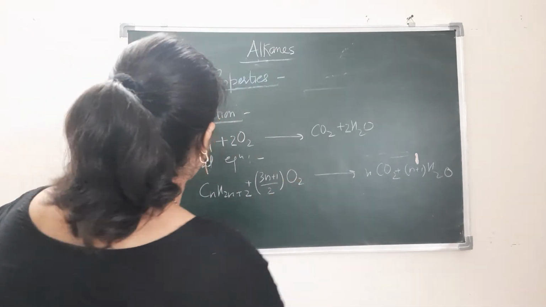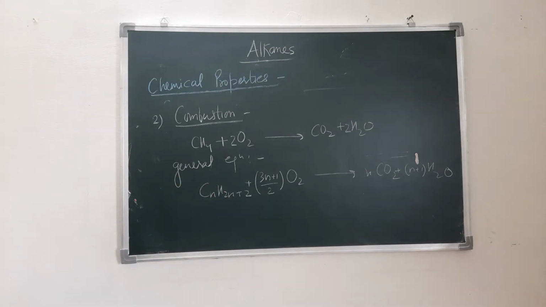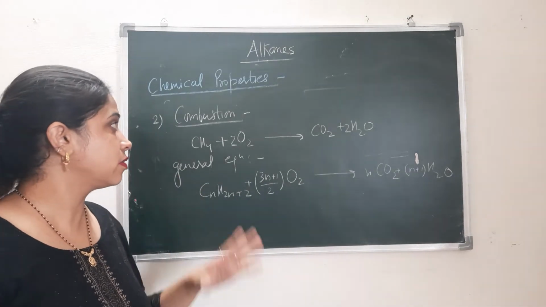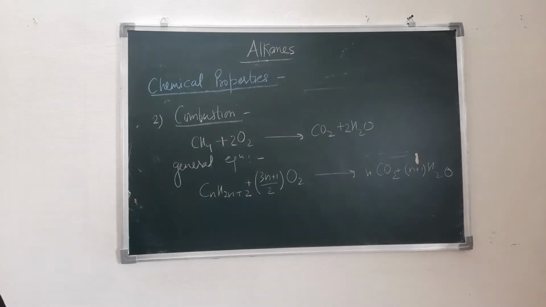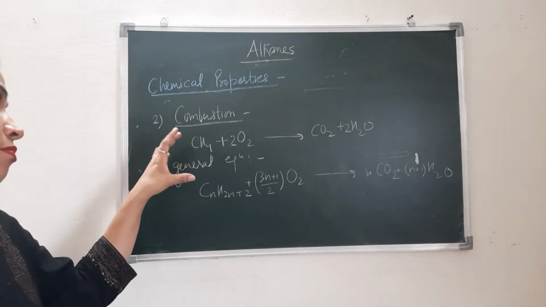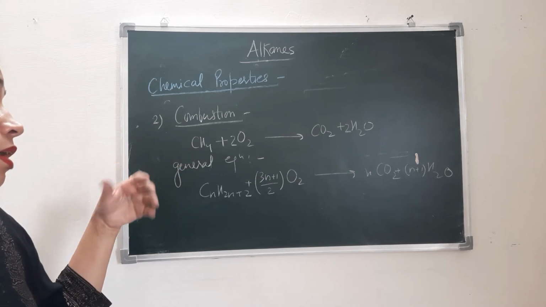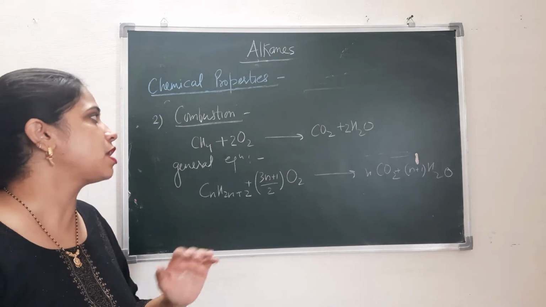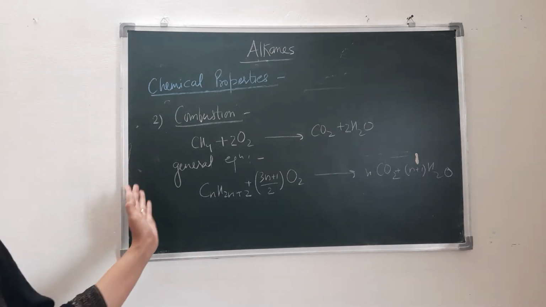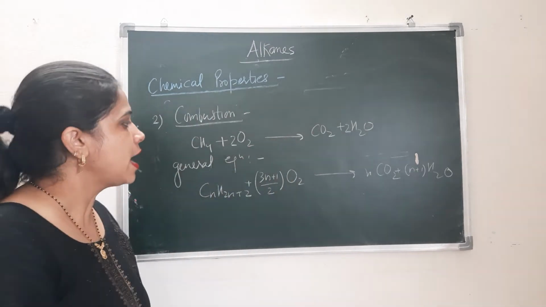So this is the simple combustion of alkanes, and we can say the complete combustion of alkanes. When we have the maximum or sufficient amount of oxygen present, then they generally get converted to CO2 and H2O.